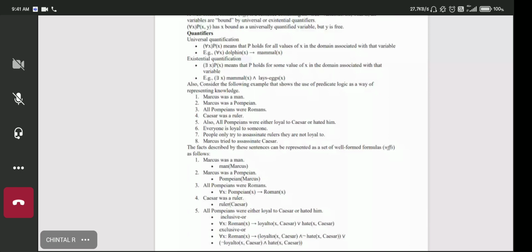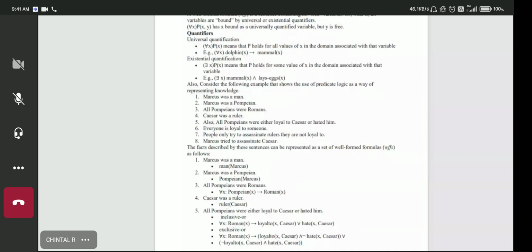Second statement, Marcus was a Pompeian. Ignore the preposition, then Pompeian and Marcus. This Pompeian is a generalized term, so it goes as a class and Marcus as the object.